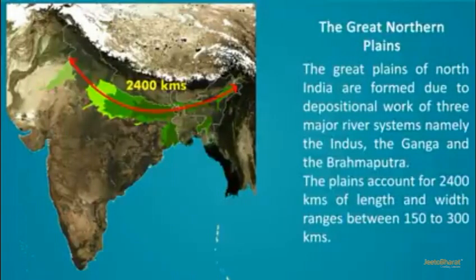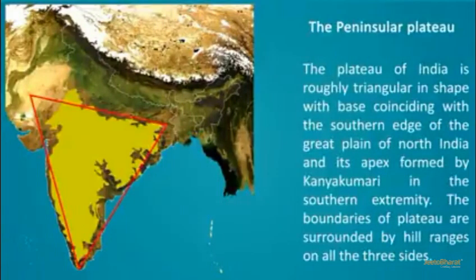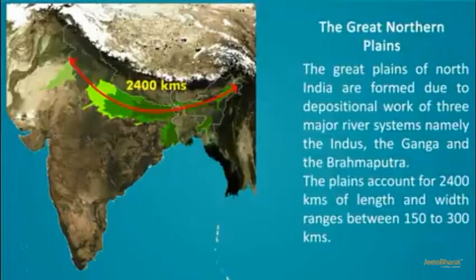The Great Northern Plain of North India is formed due to the depositional work of three rivers, and all these three rivers make the world's largest delta, that is known as the Sundarban Delta. And why is this delta known as Sundarban? Because of the Sundri tree that is very popular in this region.